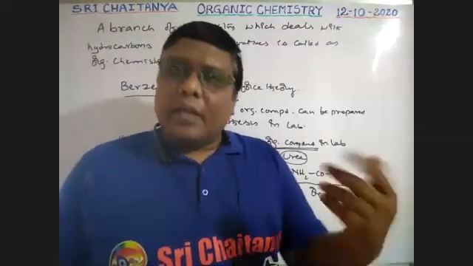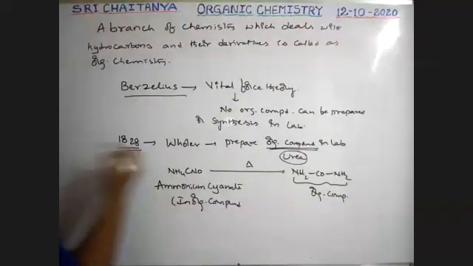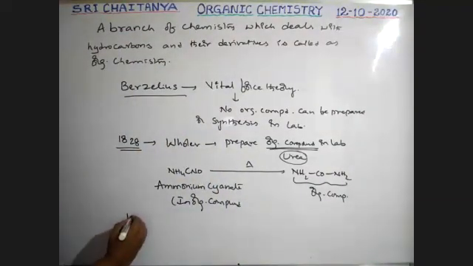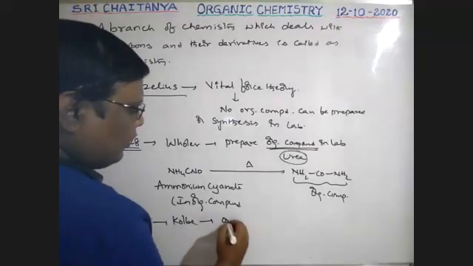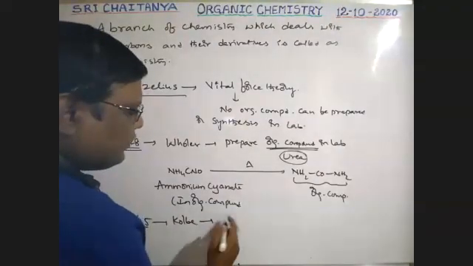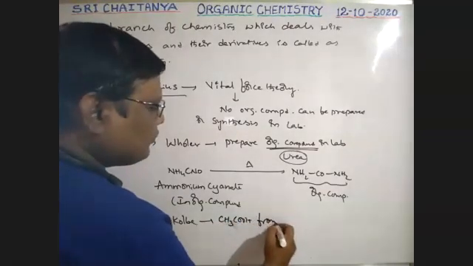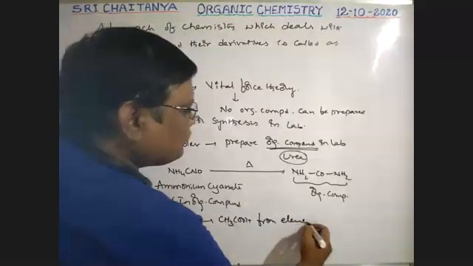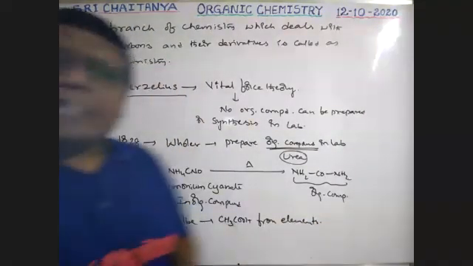Next, the first was in 1828, and now it is 1845. Kolbe prepared acetic acid from elements.